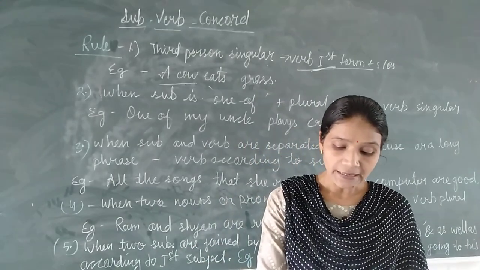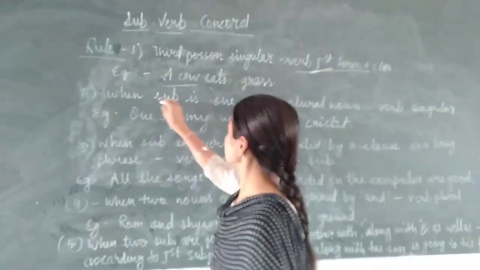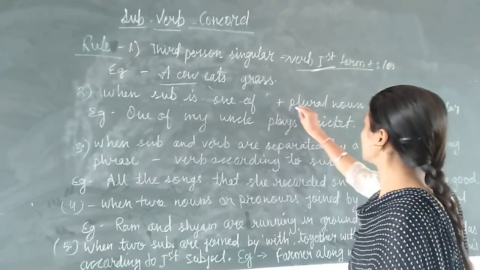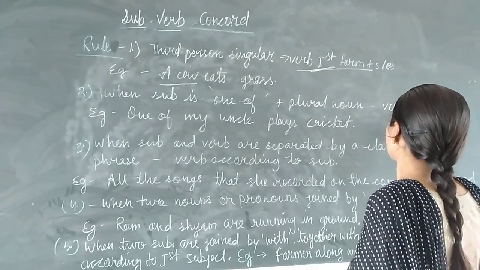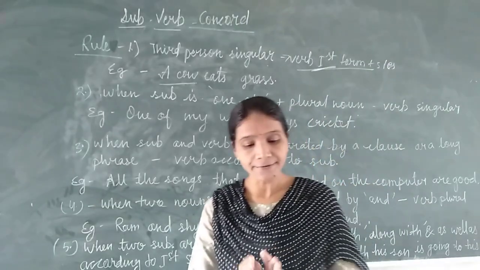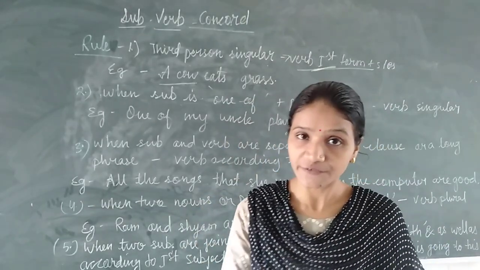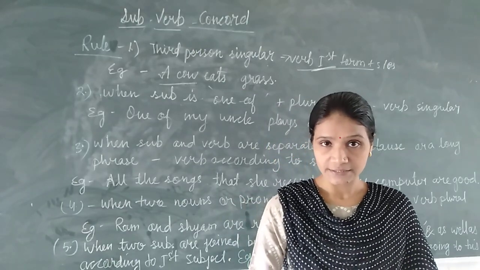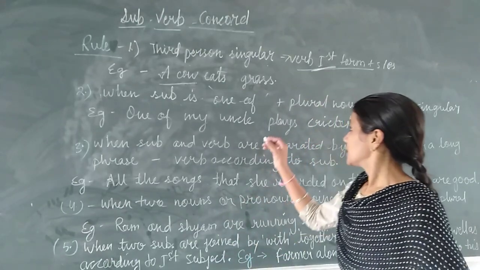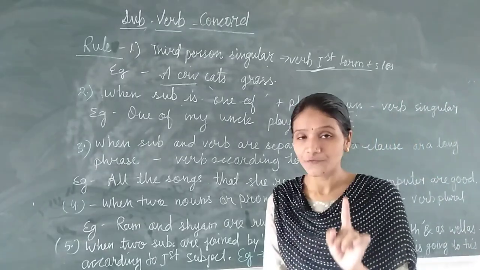Okay, then the next rule is: when the subject is one of plus a plural noun, the verb should be used singular. It means when a sentence is starting with one of, and after this one of there is a plural noun, then don't be confused.